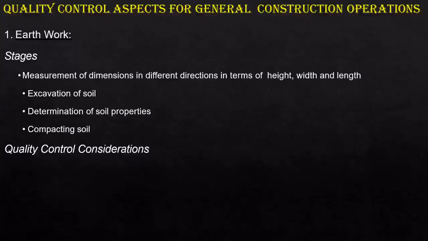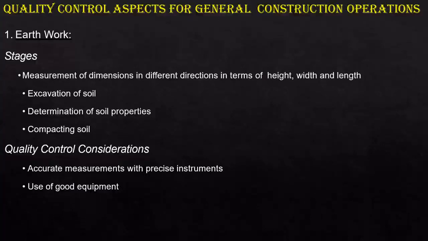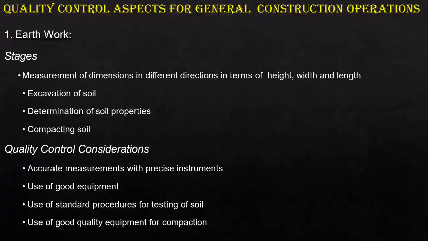So how can you do the quality control? While measuring the dimensions, you can measure precisely. And when we use measuring equipment, you can use good standard equipment, which produces less error. Then you can use standard procedures while testing the soil. The next stage is compaction. In the compaction stage, you can use good quality compaction equipment.